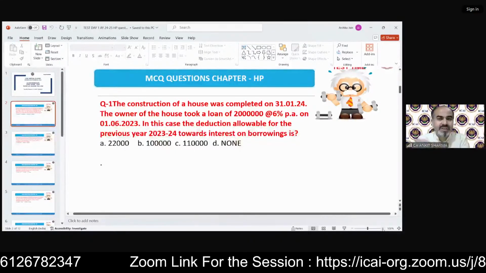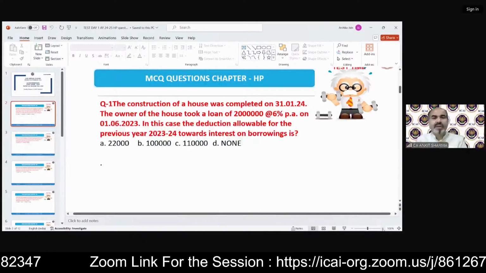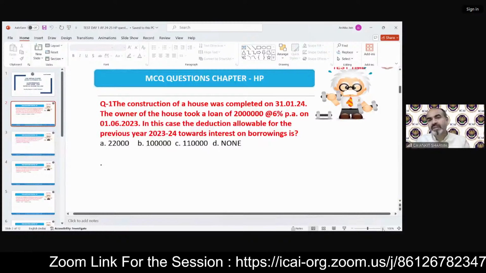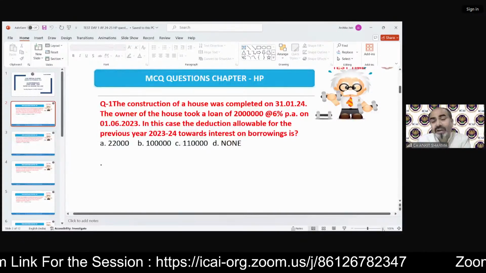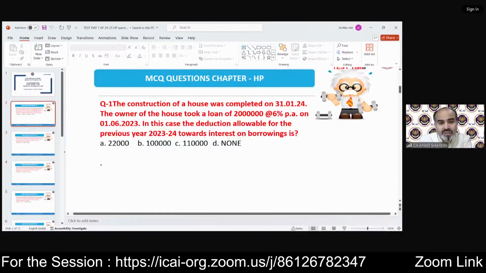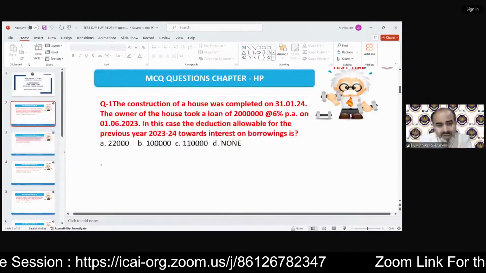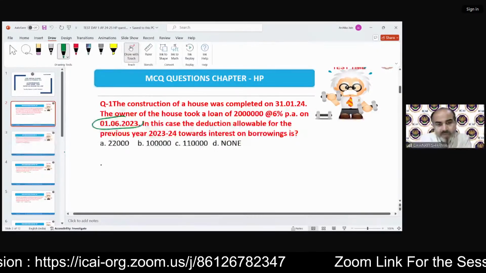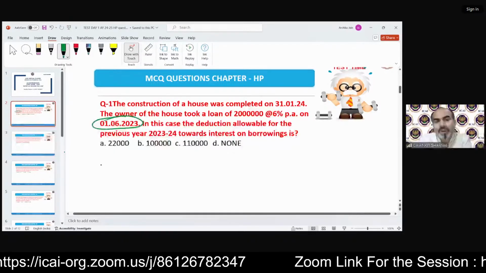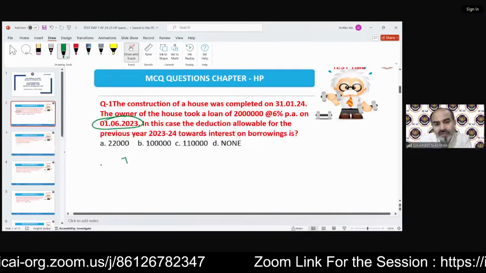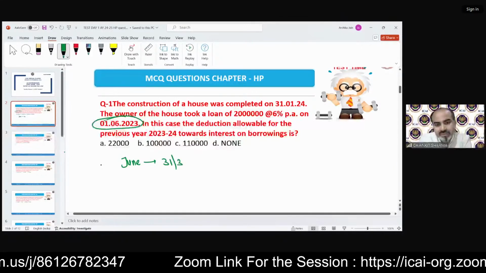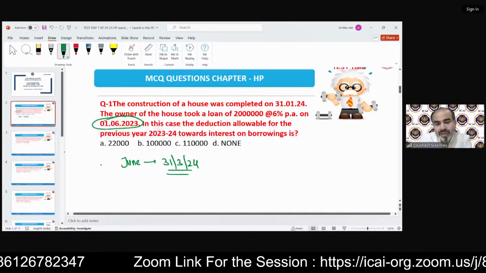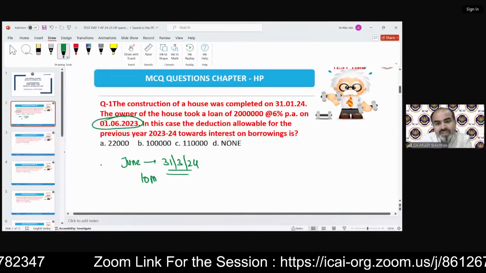In this case, the deduction allowable for the previous year 23-24 towards interest on borrowing. So they are asking you to calculate the current year interest. The current year interest loan has been taken from 1st June 2023, so we need to calculate from June till 31st March 24. That means we just need to do a 10 month calculation.